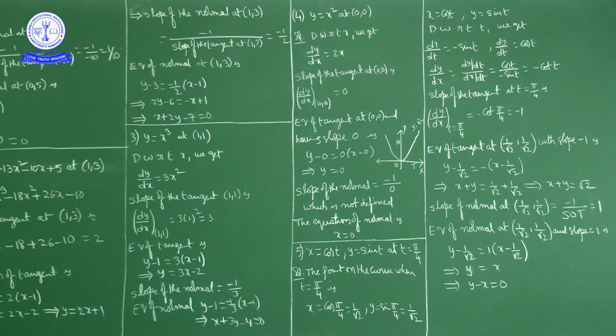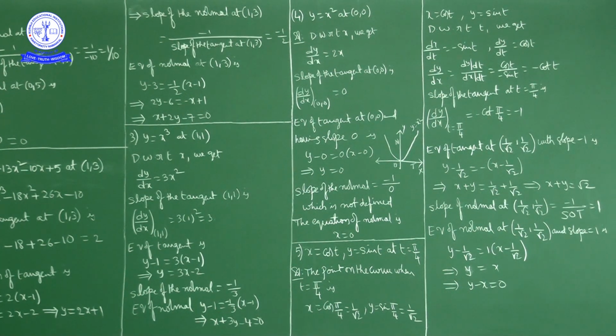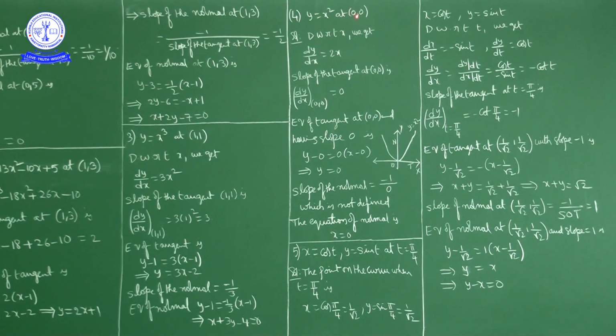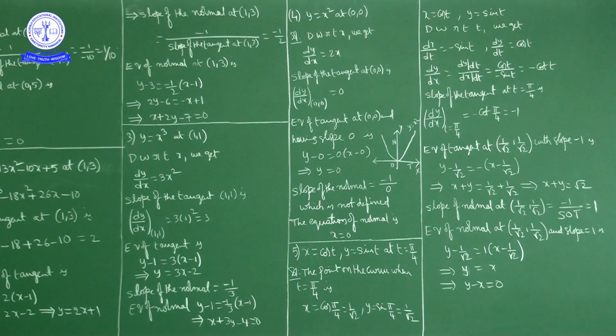Question number 4, y is equal to x square at 0 comma 0. The given curve is an upward parabola. We have to find the equation of tangent and normal at 0 comma 0. Okay, now first of all, dy by dx is what? The derivative of x square is 2x.